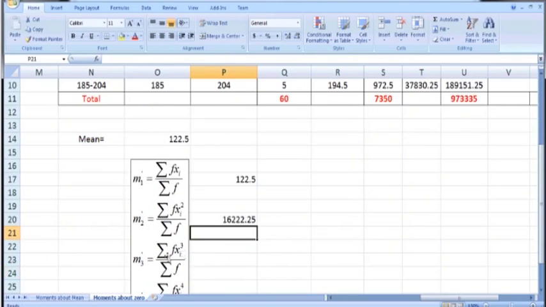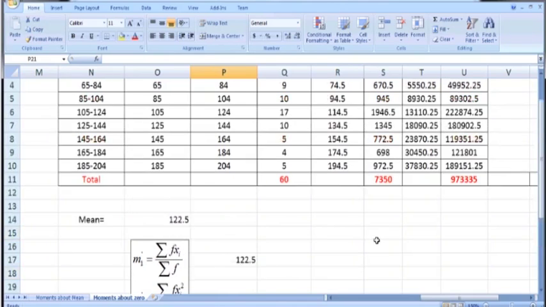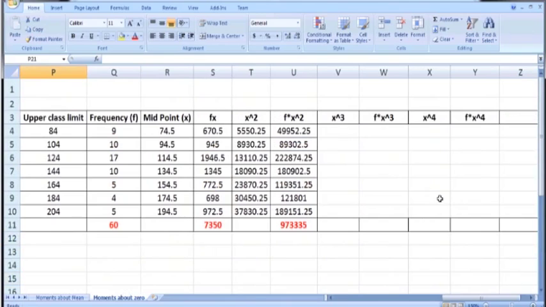In order to calculate the third moment about 0, we need to take the cube of x, and then we have to multiply f with x cube. So construct two columns, one x cube and the next f times x cube. Put an equal sign, select x, then take its cube. So R4 cube, copy it down.